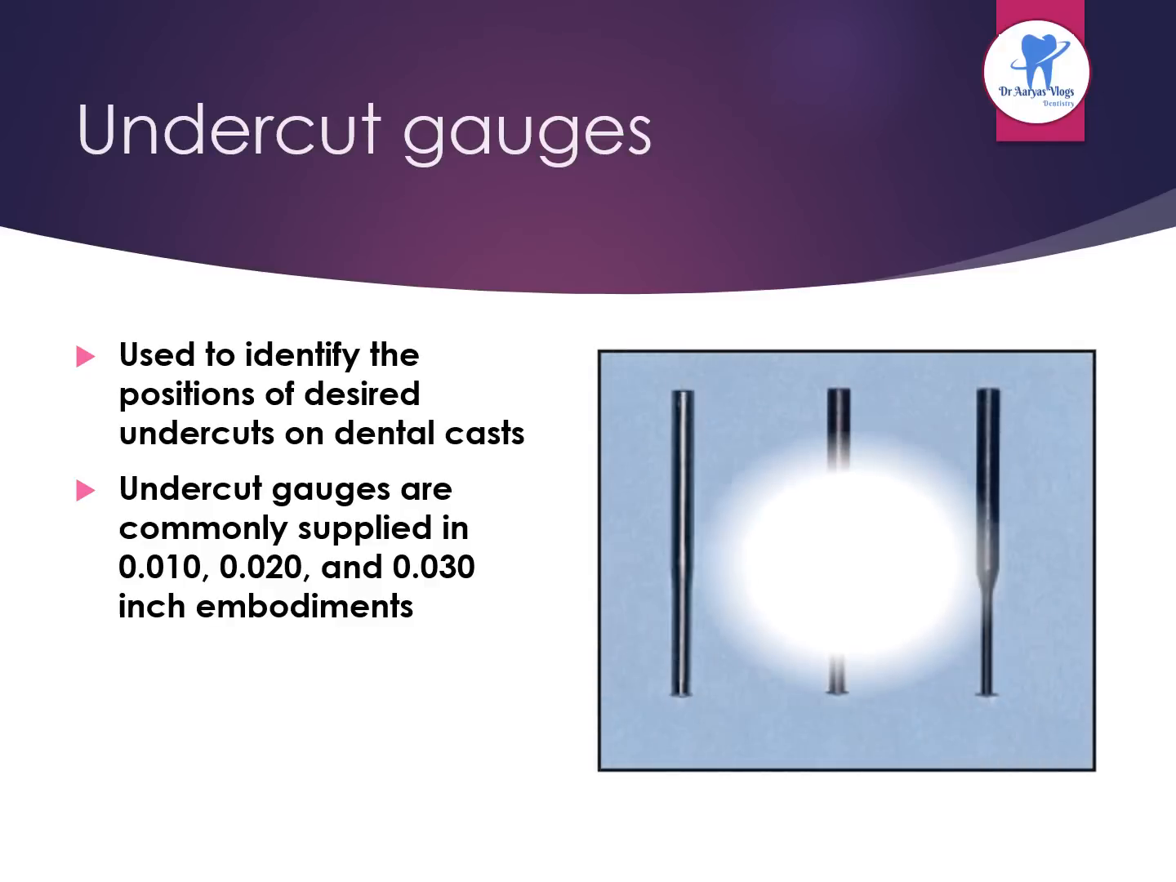And these are the various undercut gauges. They are used to identify the positions of desired undercuts on the dental cast. The undercut gauges are 0.010, 0.020 and 0.030 inch, and these are available as various sizes. That is 0.010, 0.020 and 0.030.